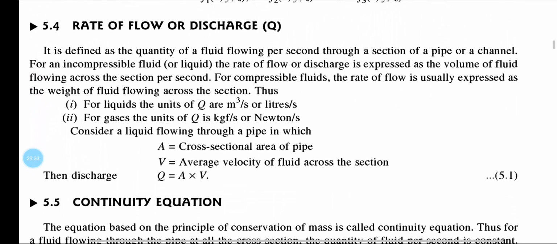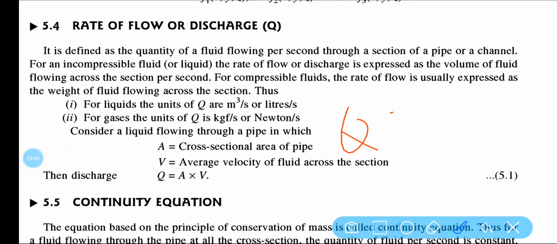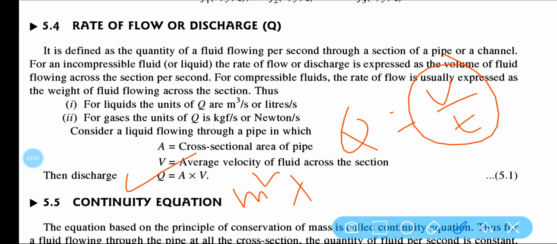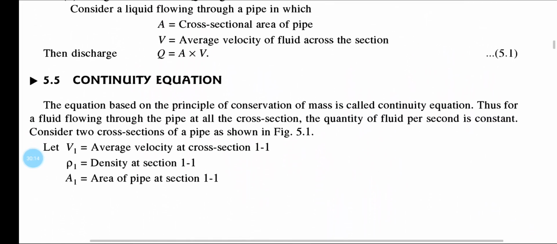Rate of flow, the discharge, is basically defined as the quantity of flowing fluid per unit time. We have discussed that Q is equal to the volume flow rate, isn't it? So Q is equal to volume flow rate, and we can write it as area into velocity also, because meter square into meter per second gives meter cube per second as the unit. So through this cross sectional area, if you multiply the velocity of that particular fluid, you will get the discharge. That's all.